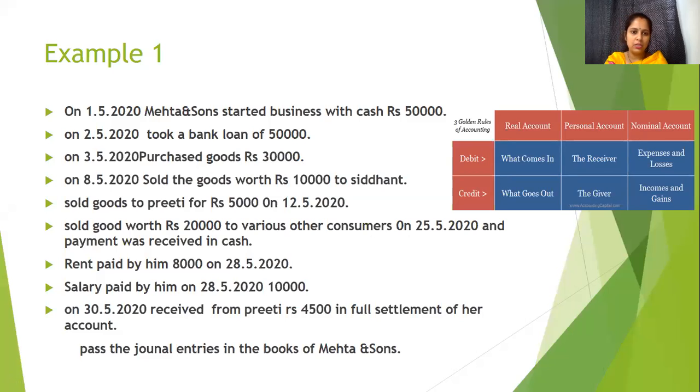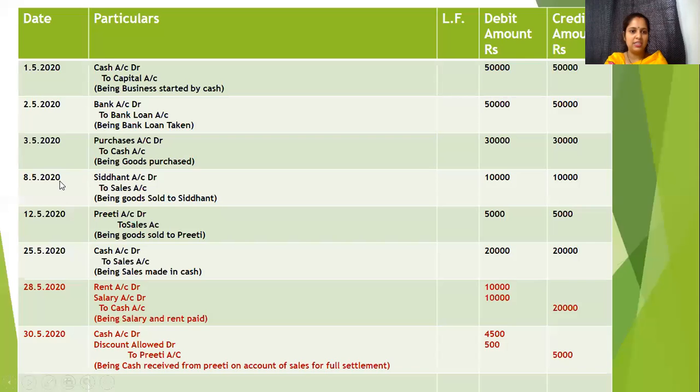Cash is going out, and what is happening? We purchase goods, goods is coming in, or you can also say purchase is an expense. So if we consider it as a nominal account, then it will be debited. If we consider goods as an asset real account, then also it will be debited. So the journal entry will be purchase account debit to cash account, and in this manner we will post in the journal.